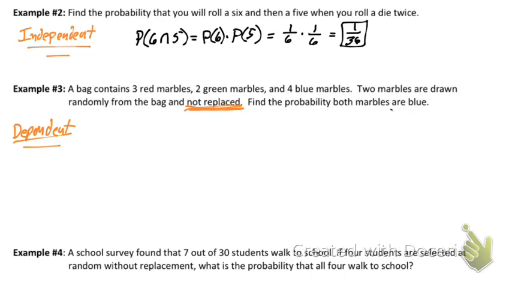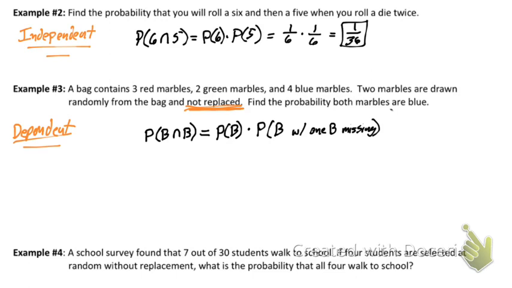So what we're looking at is basically the probability of pulling a blue and then the probability of pulling a blue on the second pull. Well, that's going to equal the probability of pulling out a blue. That one's not affected by the fact that it's dependent, but the next one will be. So we'll multiply that by the probability of pulling a blue, knowing that with 1 blue marble missing, because I already pulled it out.